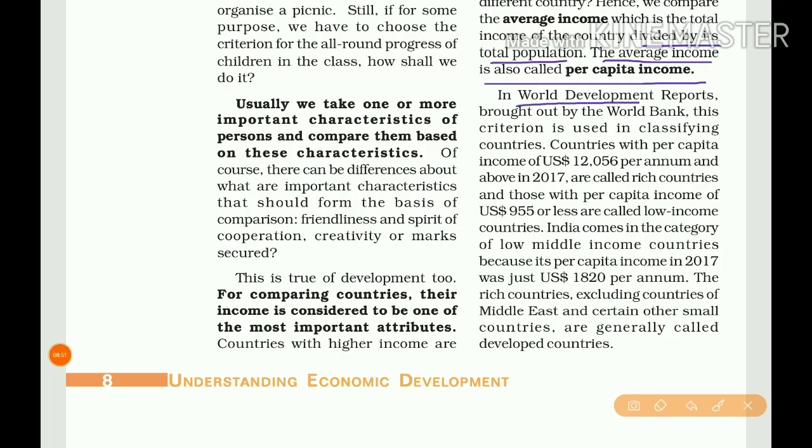In the World Development Reports brought out by the World Bank, this criterion is used in classifying countries.